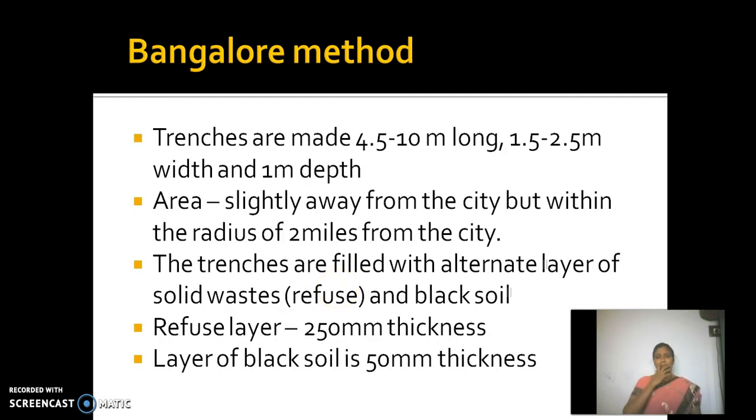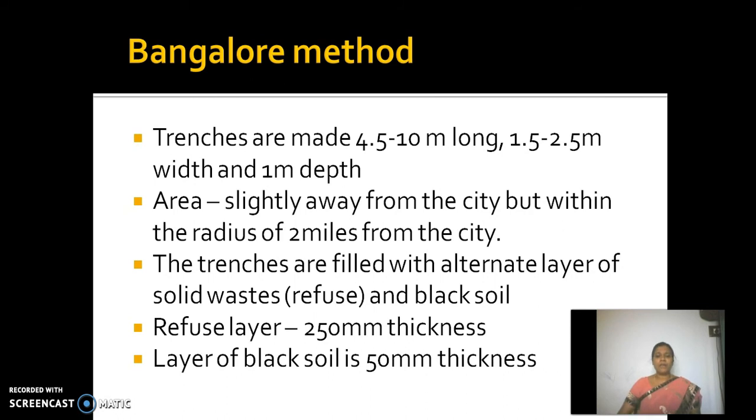And there is another method called the Bangalore method. Here, instead of a pit, we prepare trenches. These trenches are not very deep, they are very shallow, but longer. Trenches are made 4 to 4.5 to 10 meters long, 1.5 to 2.5 meters wide and 1 meter deep. The area should be selected slightly away from the city, but within a radius of 2 miles from the city. The trenches are filled with alternate layers of solid waste and black soil.